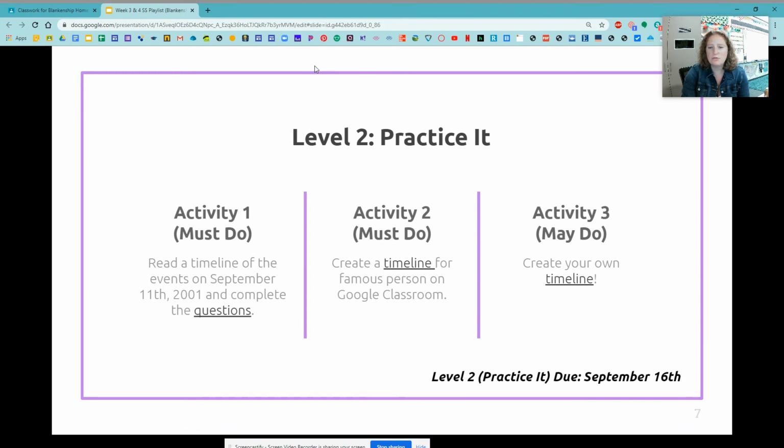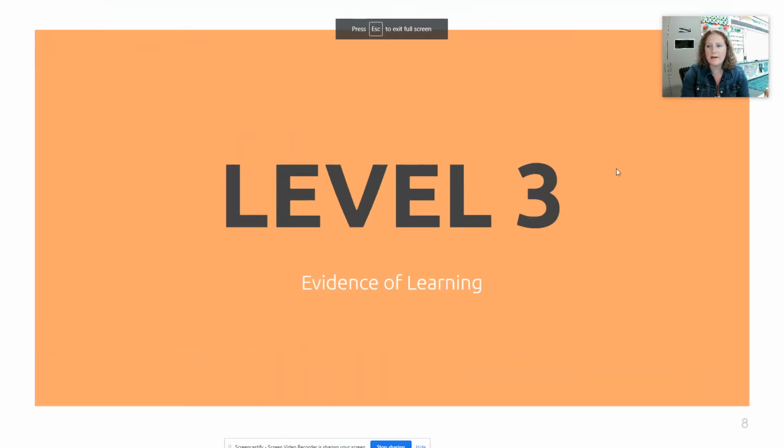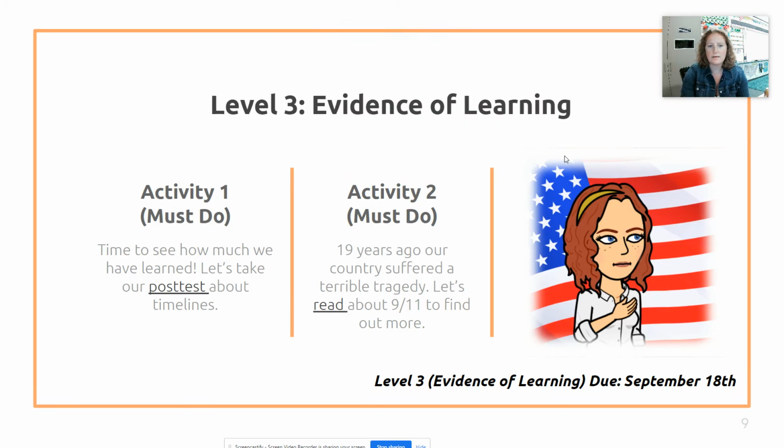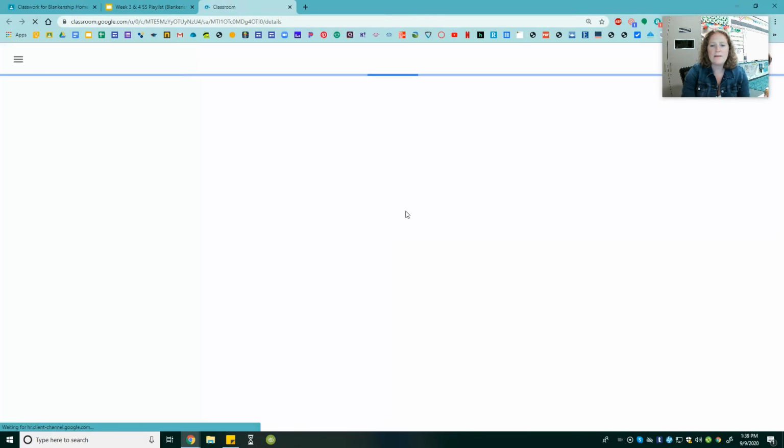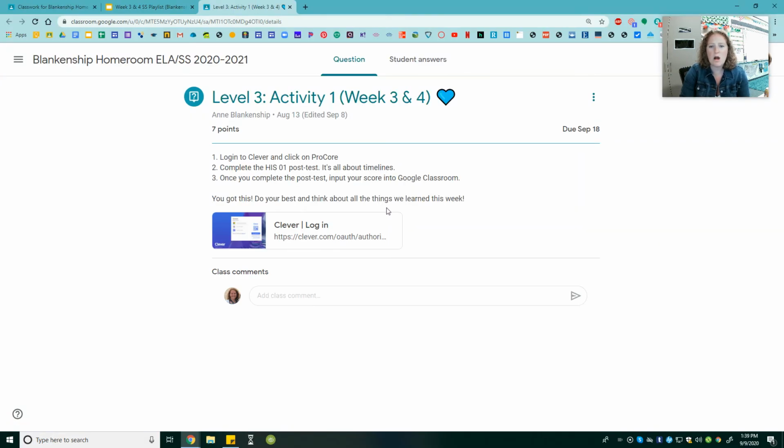Moving on to level 3, evidence of learning. So your must-do activity is taking a post-test about timelines. So that means you're going to go back into Procore and you're going to do the exact same test again, HIS 1. And I'm going to see how much you've improved because of all your hard work on timelines. So log back into Clever, click on Procore, and do O1 HIS again. And then put your score in Google Classroom.